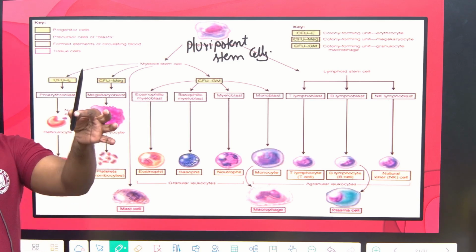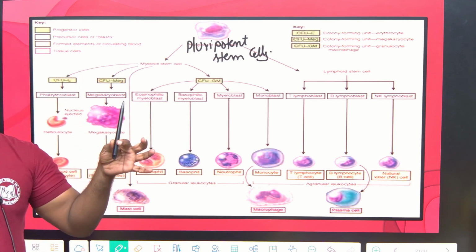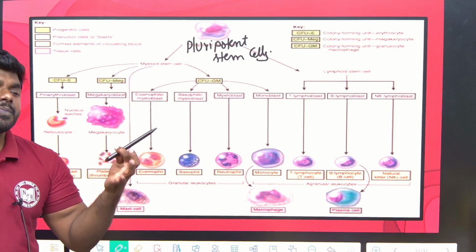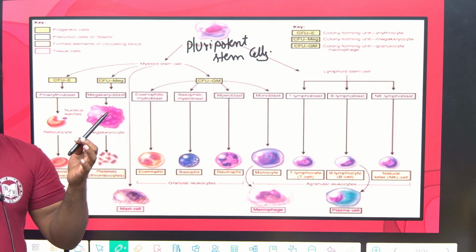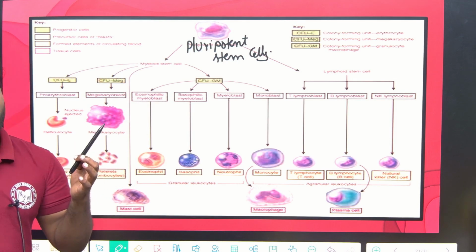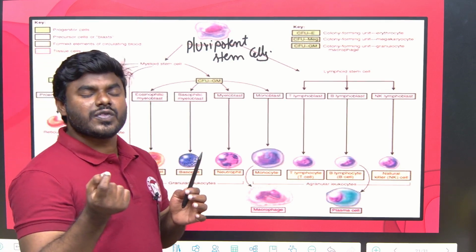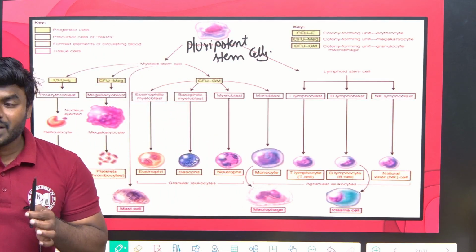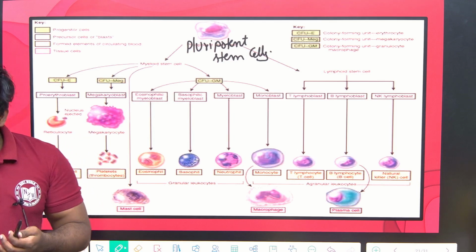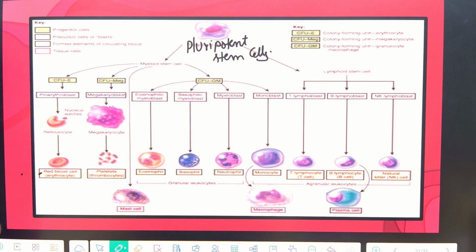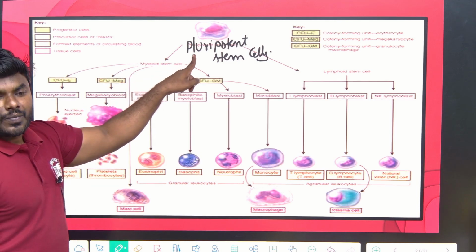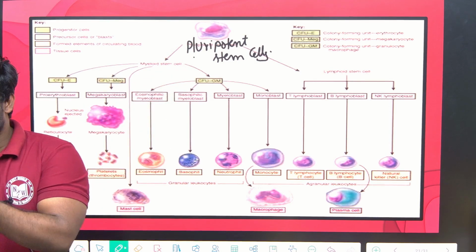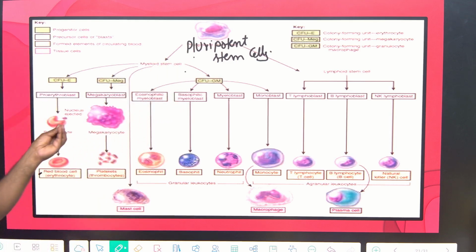Suppose, for example, this is a plant. I cut any part of the plant. What do we call it? Explant. When I keep it in a culture, it can give rise to the whole plant. So a single cell of the plant has the ability to give rise to the whole organism. That's why they are called totipotent. Suppose I cut a liver cell and keep it in culture, will a whole body come? No. So we are not totipotent. We are what? Pluripotent. It means we are specialized to give rise to only specific cells.